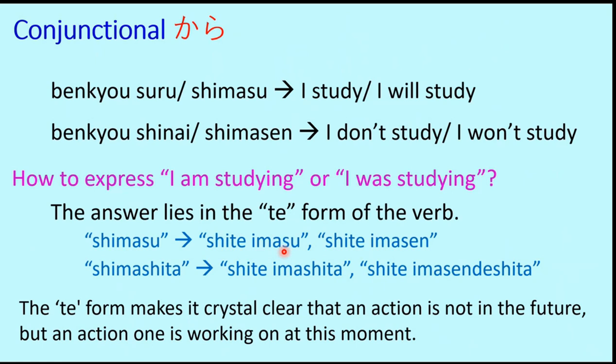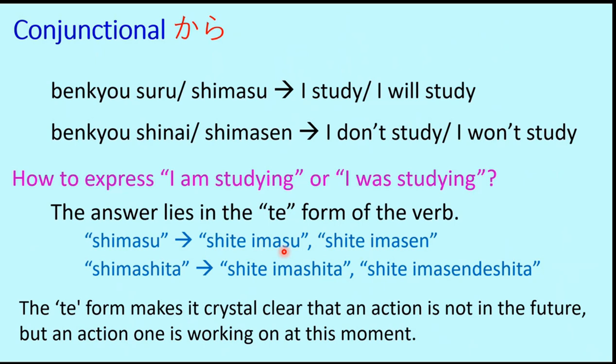And if I say I am not studying, then it will be benkyo shite imasen. Similarly, I was studying will be benkyo shite imashita. And I was not studying, benkyo shite imasen deshita. So this is the form of verb, or the structure, that will be used to represent the present continuous or past continuous. So present continuous is I am studying, past continuous is I was studying.